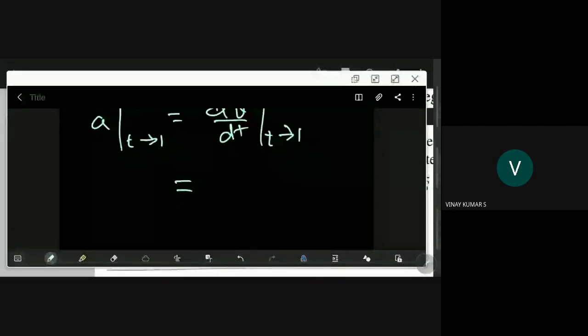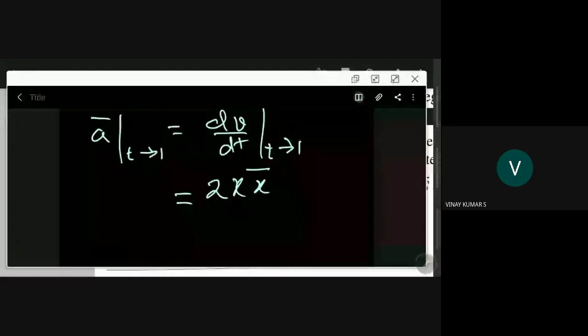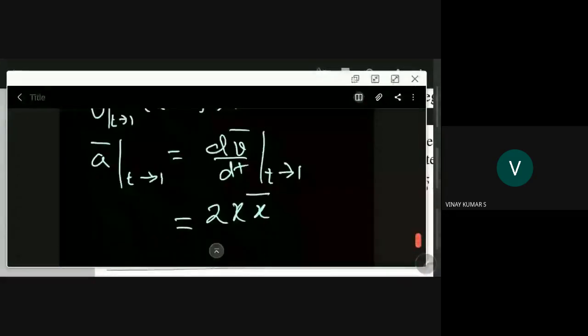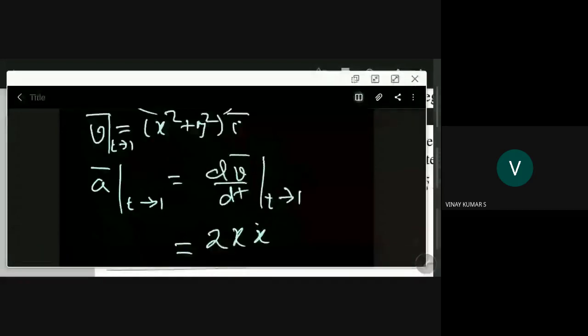Can I write directly dv bar by dt? 2x, but there is a problem here. 2x x dot, not the bar. Dot means dx by dt, what I am saying.